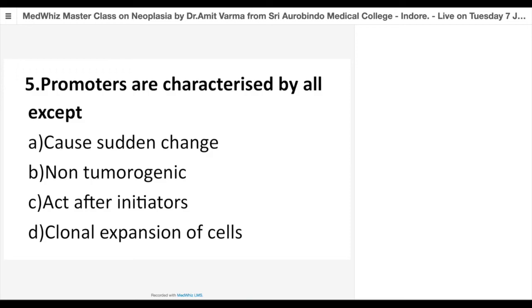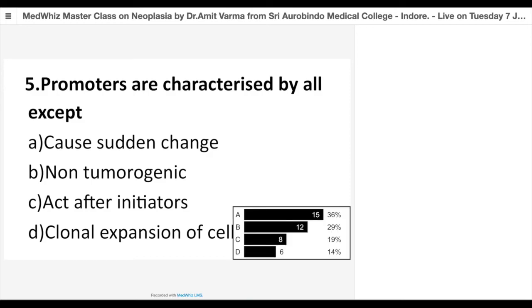Again, majority are correct. Promoters, as they don't cause mutation, cannot cause sudden change in any cell. Next one, please.